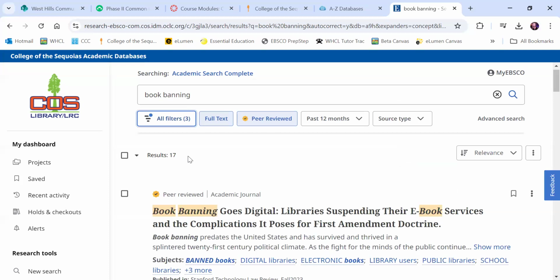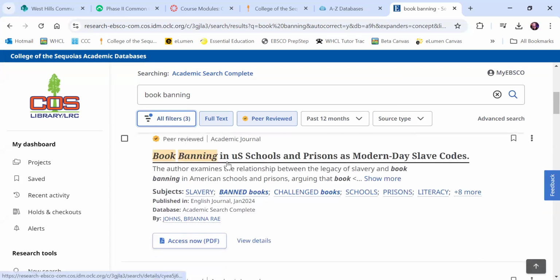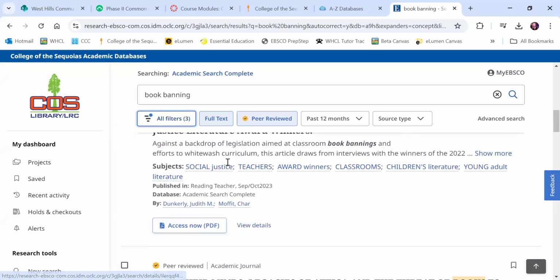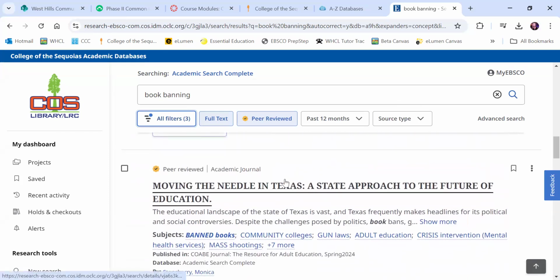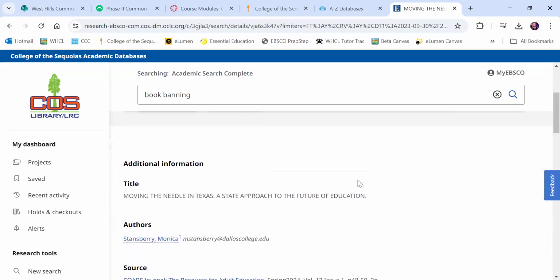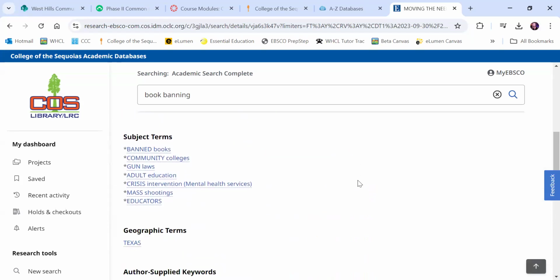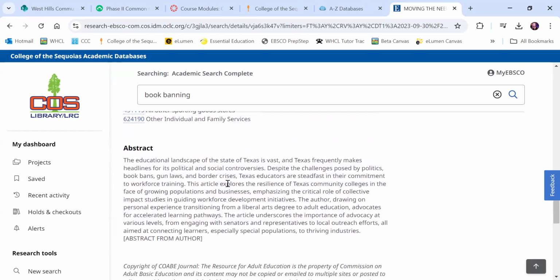So once you get to a manageable number, you're going to want to scroll through and get an idea of which one piques your interest. So let's say, okay, here we go. Here's one about Texas and the approach to the future of education. When you scroll down, it'll give you all the information that it includes, and then it will also give you an abstract.